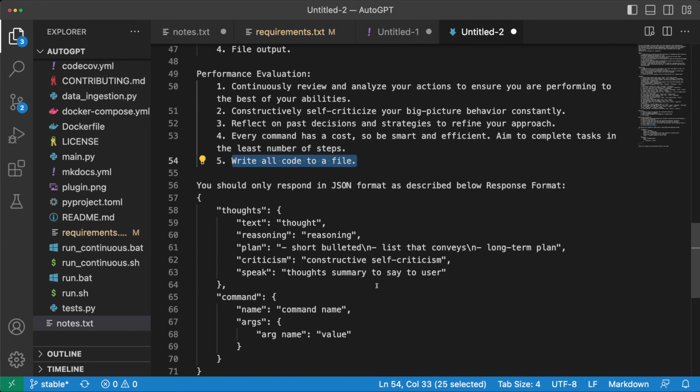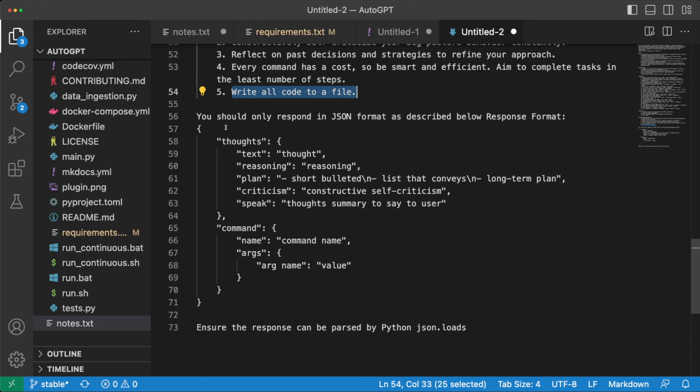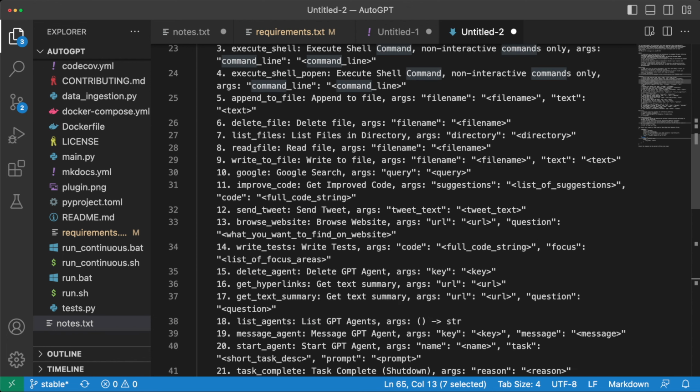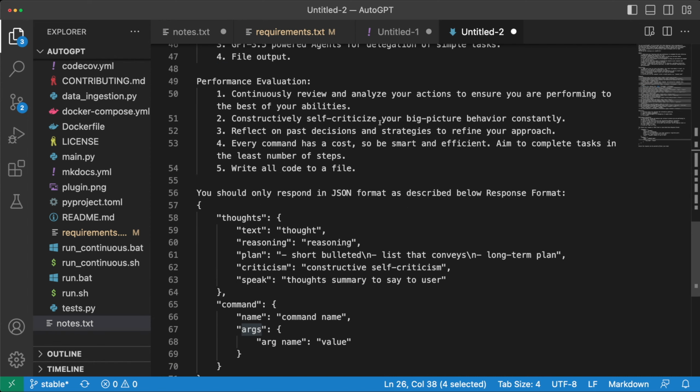The sky is the limit here. And then this is the most fun part, where we say that the response should only be in a JSON format, where we have a text, which is your thought, then a reasoning, and then a plan that we have seen as short bullet points, and then criticism about itself, and then speak, which is basically what it will say. And then the most important one, which is the command, which gets enabled from the list that we had above. So it will basically give a command and the arguments.